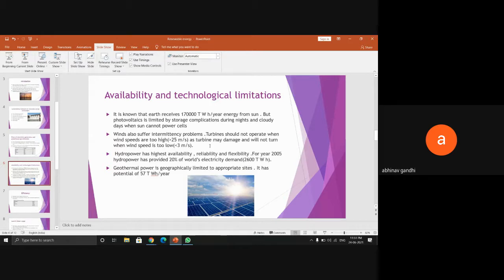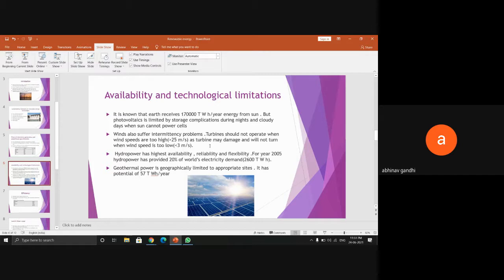Hydropower is the most available in the entire world. It is reliable and more flexible than other technologies. In the year 2005, hydropower provided about 20% of the world's electricity demand, which was around 2,600 terawatt hours.